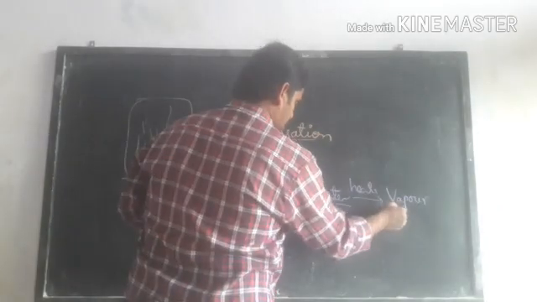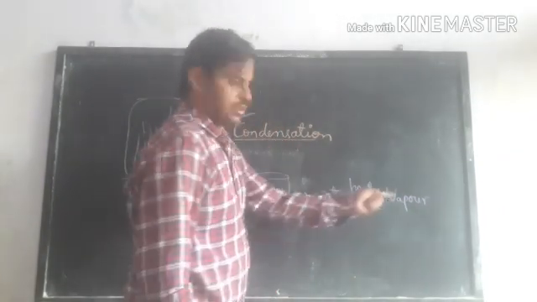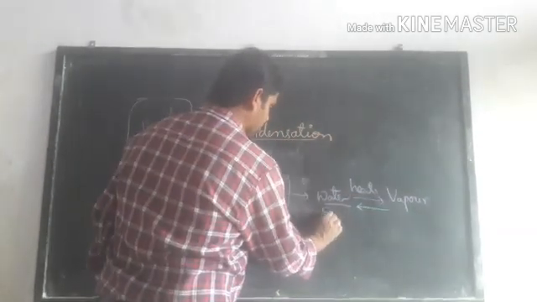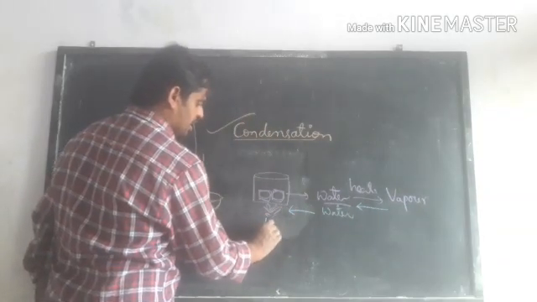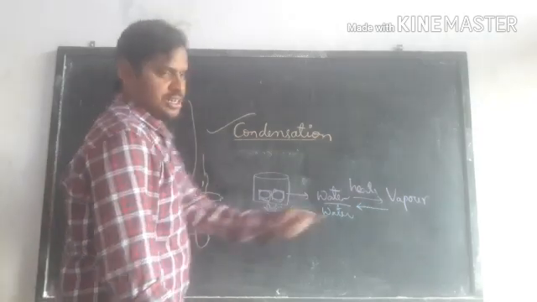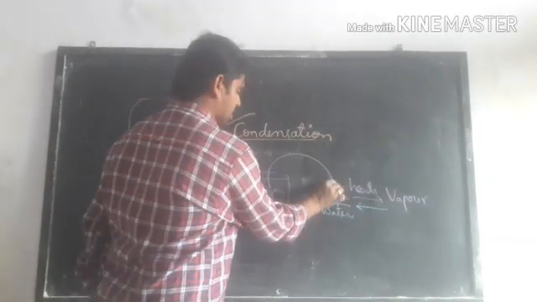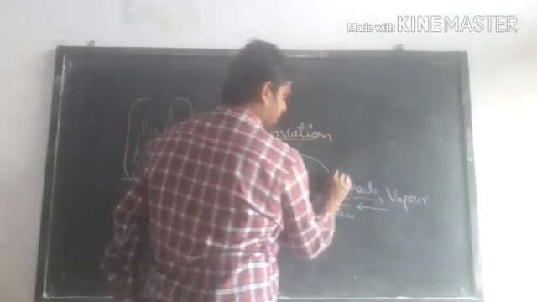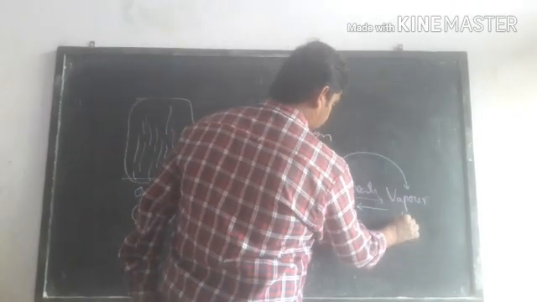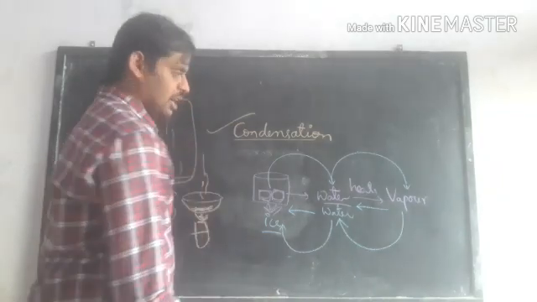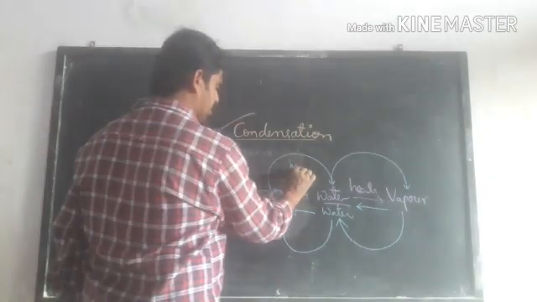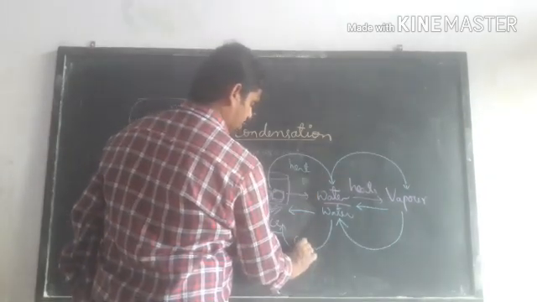Here, in reverse, if you cool the vapor, then it becomes water. If you cool the water, it becomes ice. Means in reverse: if you heat the ice, it becomes water. If you heat the water, it becomes vapor. If you cool the vapor, it becomes water. If you cool the water, it becomes ice. So it is heating and it is cooling.